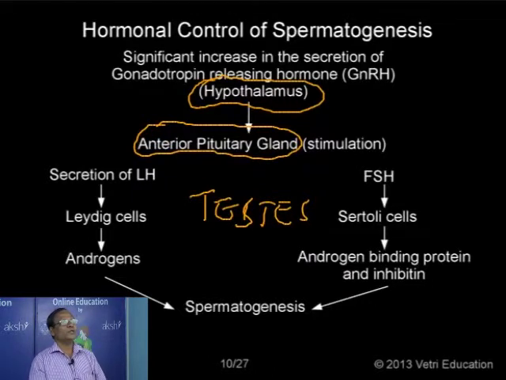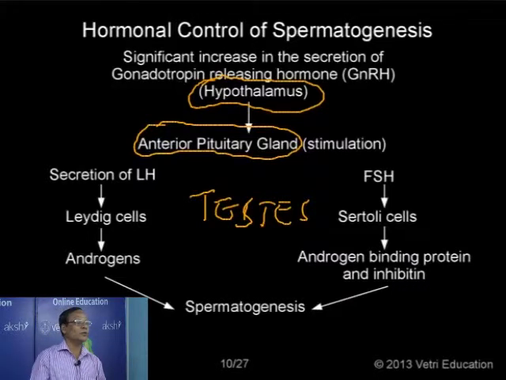Now at the time of puberty, what will happen? You know the pituitary gland is under the control of the hypothalamus. Though the pituitary gland is a master gland, its secretions are controlled by the hypothalamus. The anterior pituitary secretes 6 hormones. For each hormone, there is a factor released by the hypothalamus to release its secretion. For example, growth hormone needs a releasing factor from the hypothalamus, called releasing hormone, or simply RH.